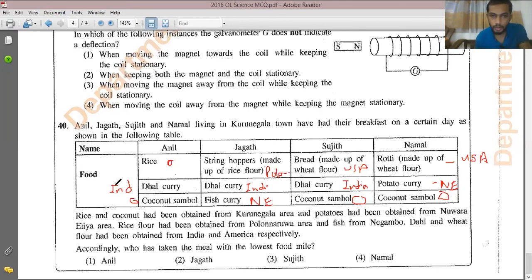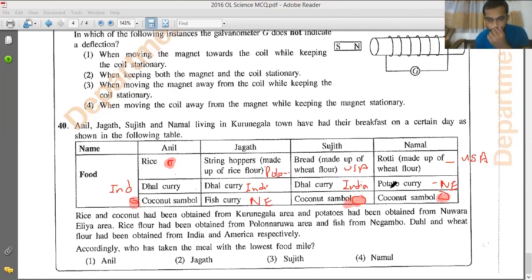I have put 0 in the places that don't have any food mile. See, in these places I have put a 0. That means the food mile is 0 because it's in the same hometown, since they are in Kurunegala town and the rice and coconut are also from the Kurunegala area. So the food mile is 0. We are assuming like that.